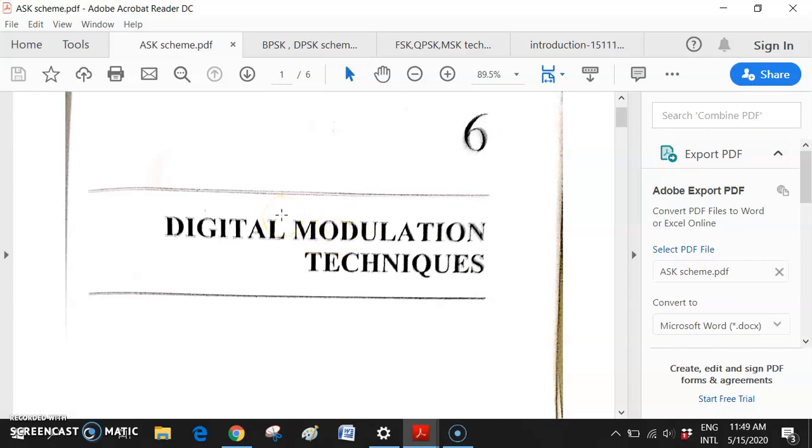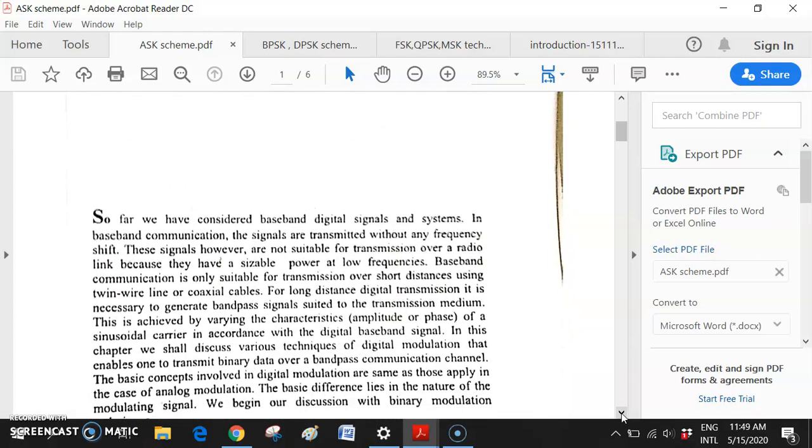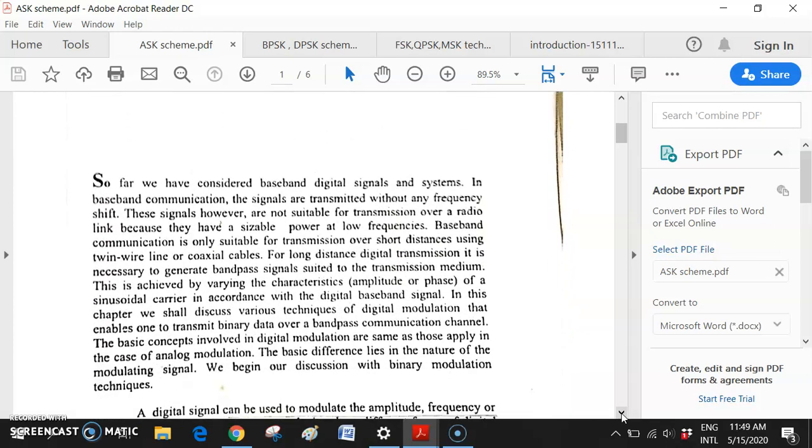Hi students, today's topic of discussion is, first of all, we have to take a quick recap of what we studied in digital modulation technique, and then I will discuss the 8 BPSK scheme and 16 BPSK scheme today. So as of now we have studied different types of digital modulation techniques like the ASK technique. This is the overview, the